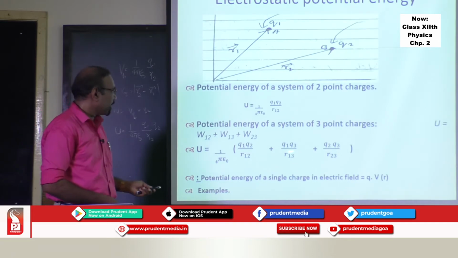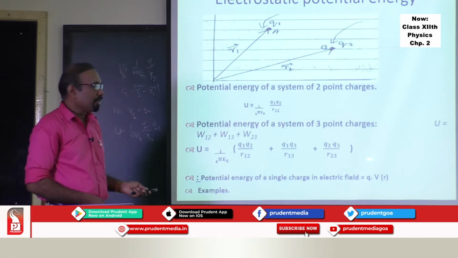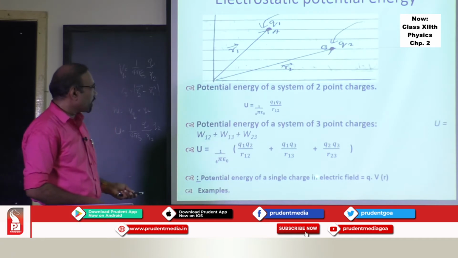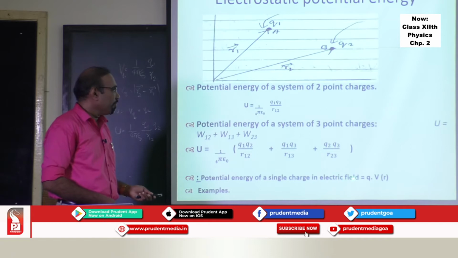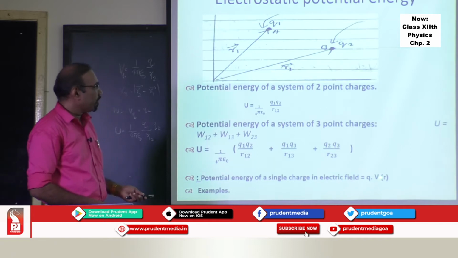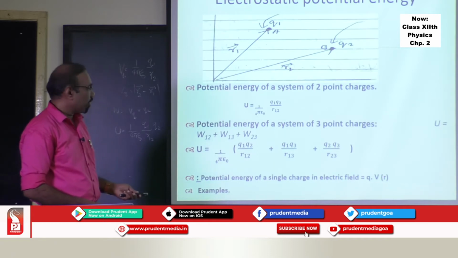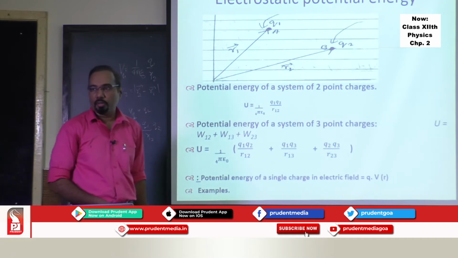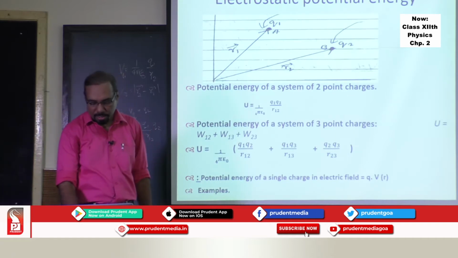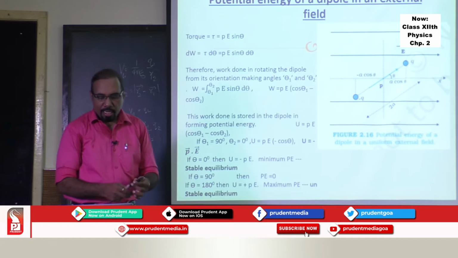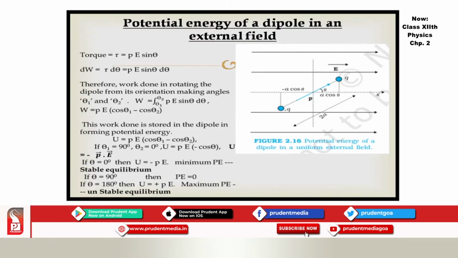So this is a potential energy due to three particle system. Potential energy due to single charge in electric field is nothing but Q into potential at that point. This is a formula which is very often used in many situations. Then we have potential energy due to a dipole.